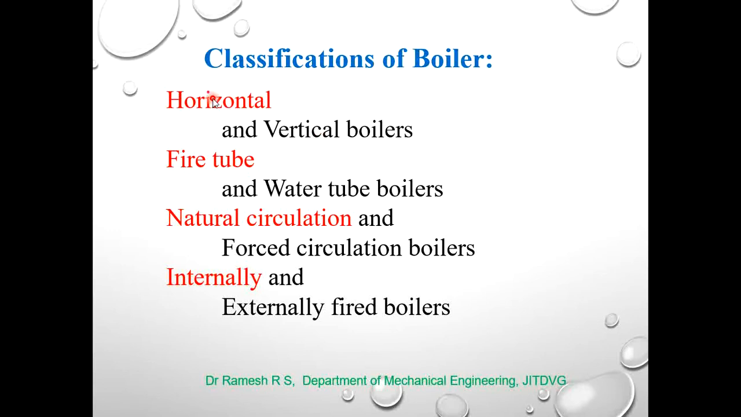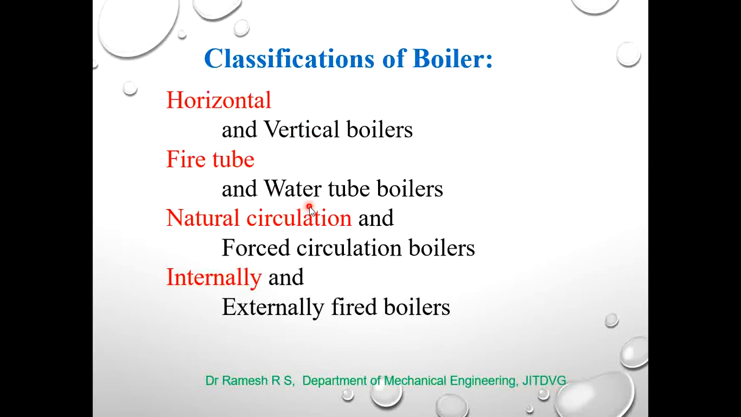In horizontal boiler, the boiler shell is mounted horizontally. In vertical boilers, the boiler shell is mounted vertically. Suppose the boiler shell is mounted horizontally, then we call it a horizontal boiler. Suppose the boiler shell is mounted vertically, then we call it a vertical boiler.